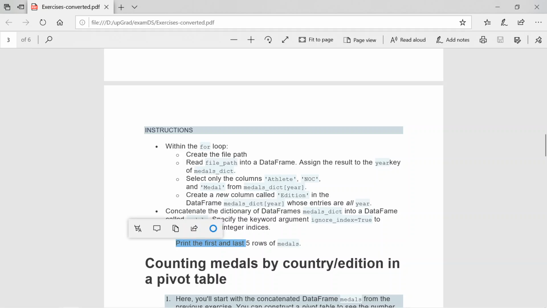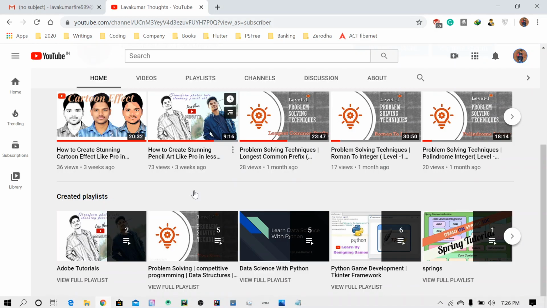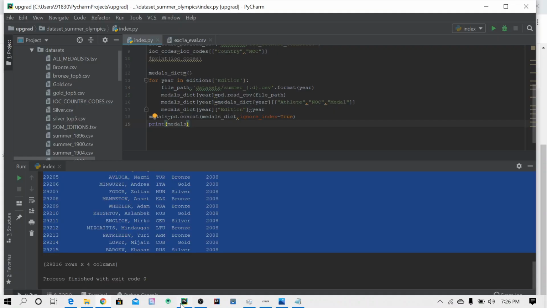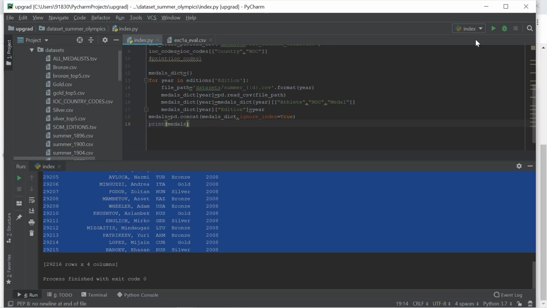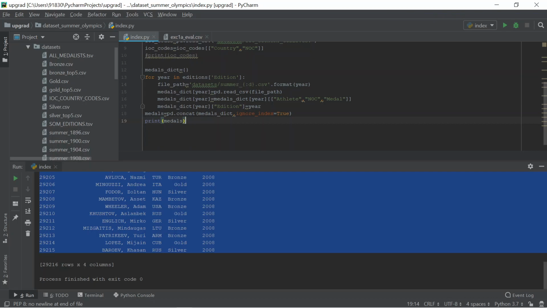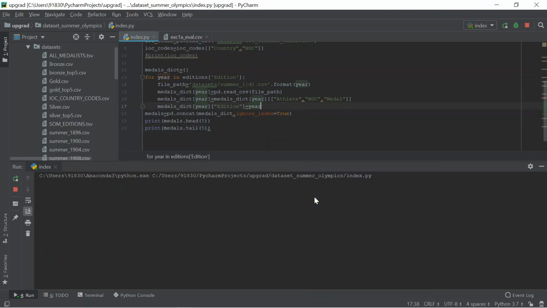They ask me to print the first and last 5 rows. You already know how to print the first 5 rows: if you give head, it will print the first 5 rows, or you can mention externally that you want only 5 rows. Also print medals dot tail 5. Run the program.